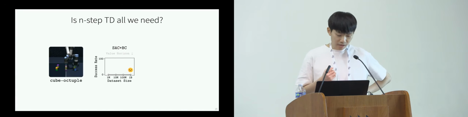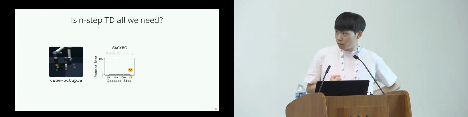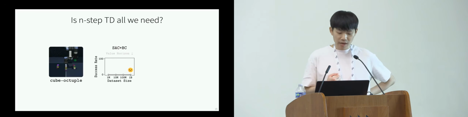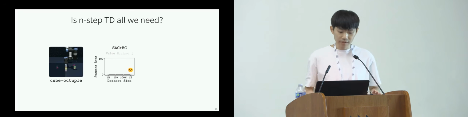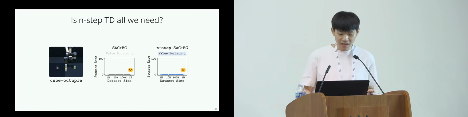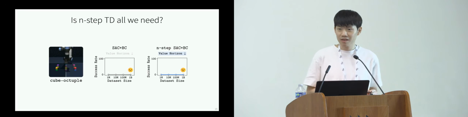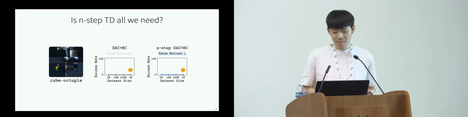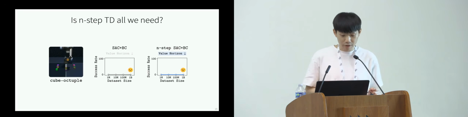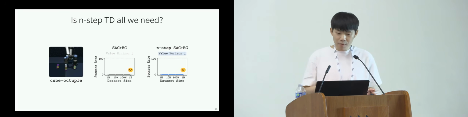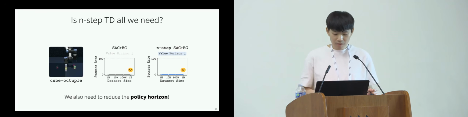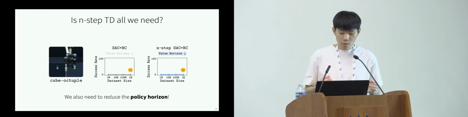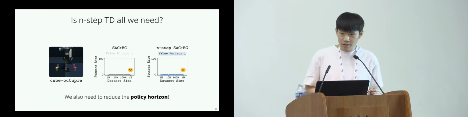On this even harder task, like cuboid tuple, if we train SAC plus BC, as I showed earlier, it completely fails. But unfortunately, n-step SAC plus BC didn't help either, even with value horizon reduction. So in the paper, we hypothesized that in order to truly scale up Q-learning, we also need to reduce the policy horizon.